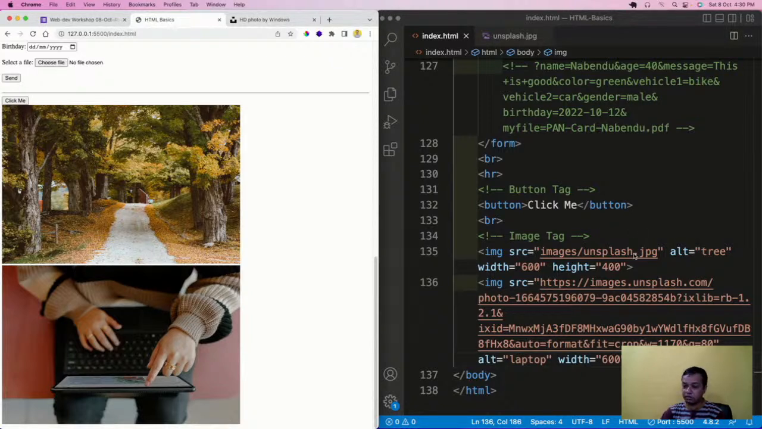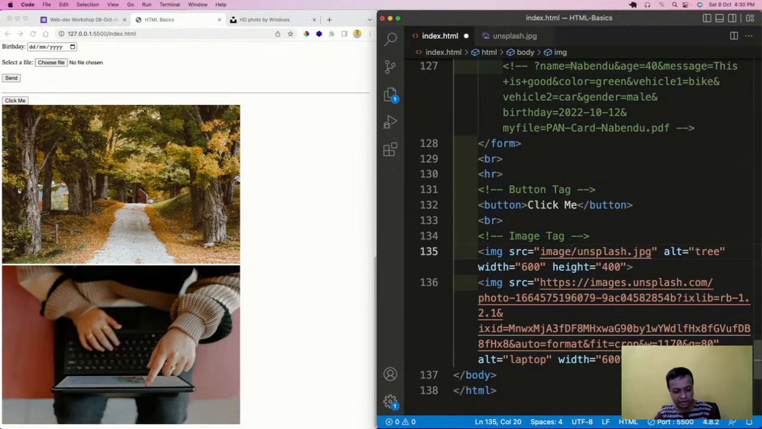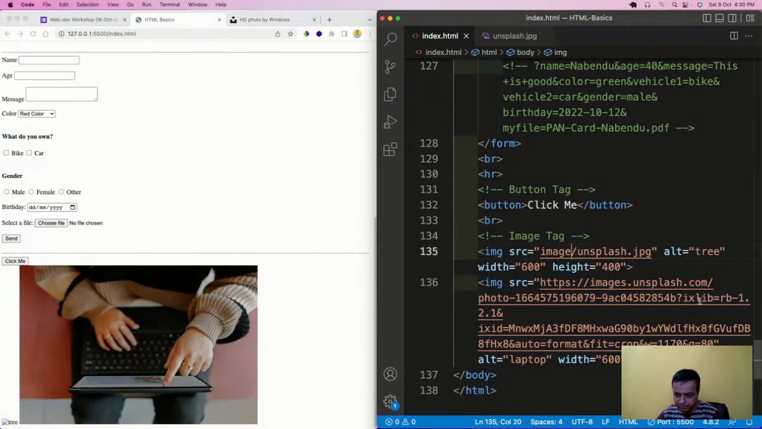Sometimes the developer also makes mistakes. Suppose I make a mistake and give a path where there is no image folder, and I save it. See this thing: whatever is written in the alt, like laptop, it is coming, along with this broken image, which almost all of you might have seen. Okay, so this is there.